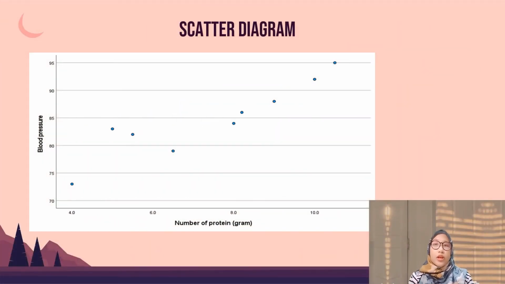Assalamualaikum warahmatullahi wabarakatuh. Okay, I will explain about the correlation and regression data analysis. In this slide, we have a scatter diagram. In this scatter diagram, we have the x-axis as the number of protein taken per day by the vegetarians, and the y-axis is for diastolic blood pressure. So from the scatter diagram, we can conclude that the two variables have a positive correlation with each other.